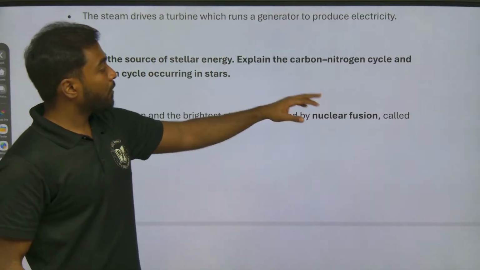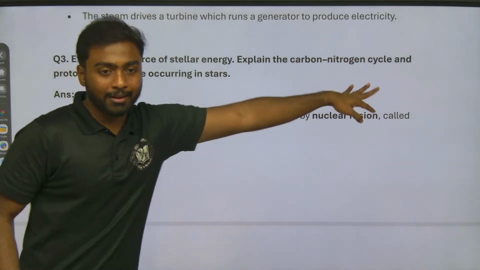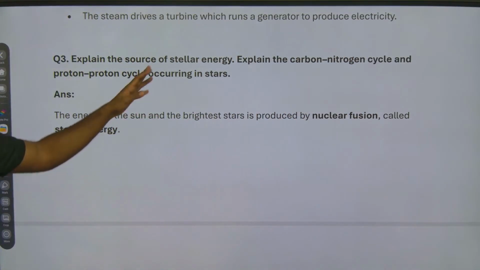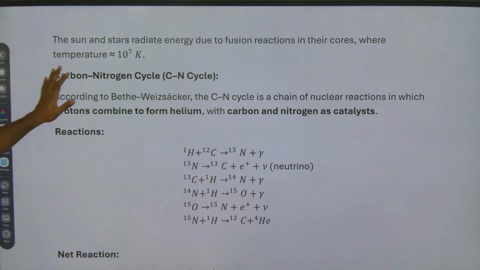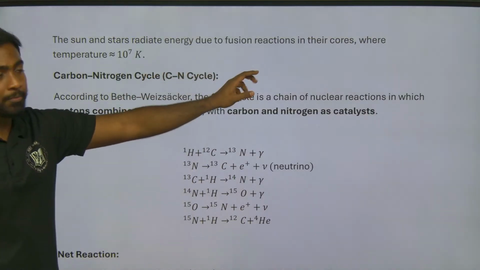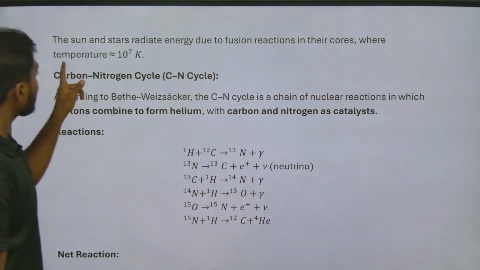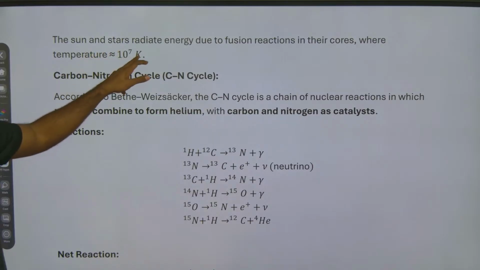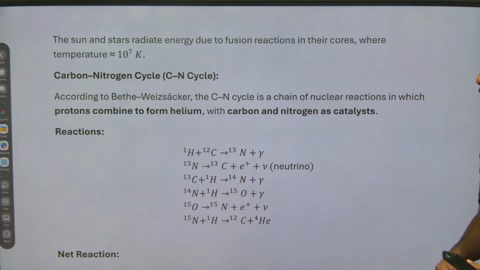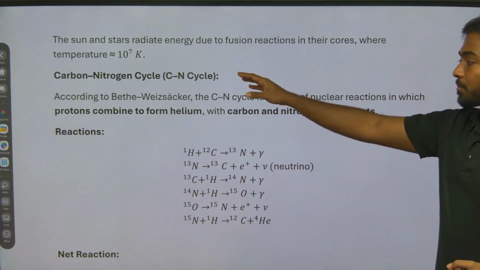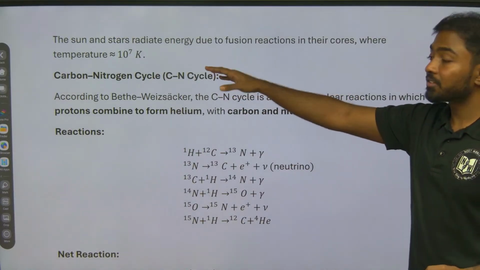Now the second part is to explain the carbon-nitrogen cycle and the proton-proton cycle occurring in the star. The sun and stars radiate energy due to fusion reactions in their core, where the temperature is around 10 power 7 Kelvin.